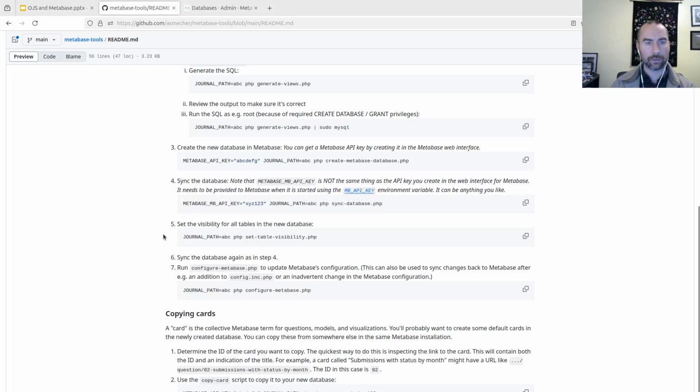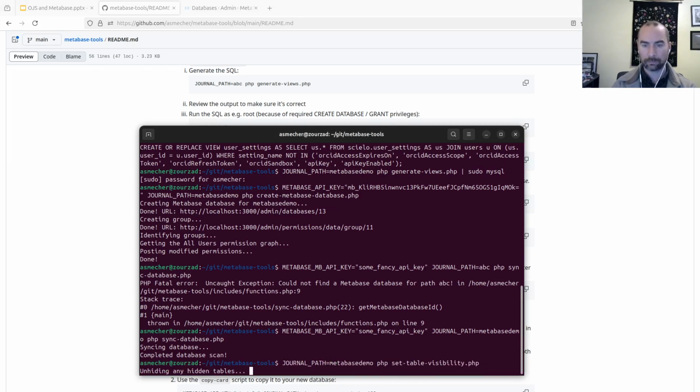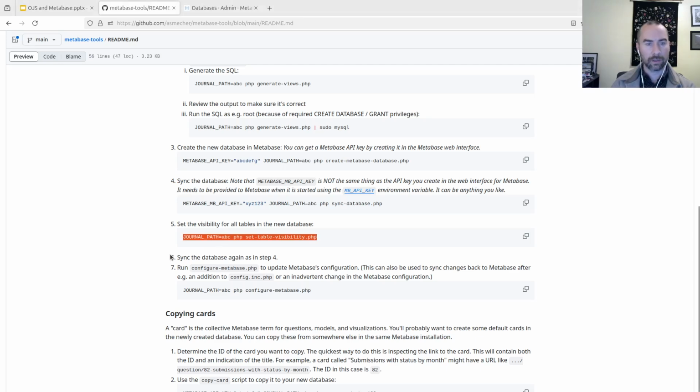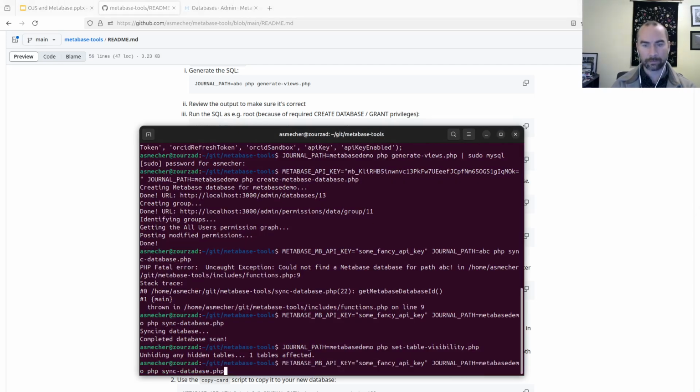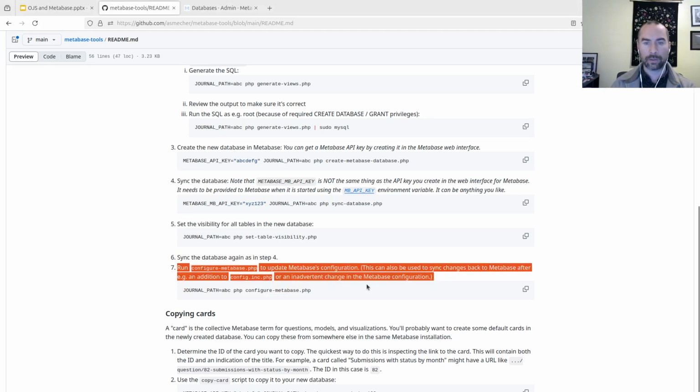Then we'll need to run a command here just to set some visibility on a couple of tables. I may actually combine some of these steps together, but for the moment they're separate. This README document will always give you the most recent set of instructions. So again, we'll have to run a command. Step 6 is to resync the database as in step 4, so we'll rerun that command. Good. Okay.